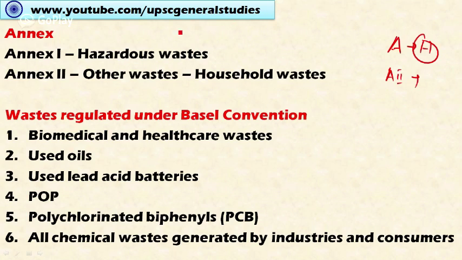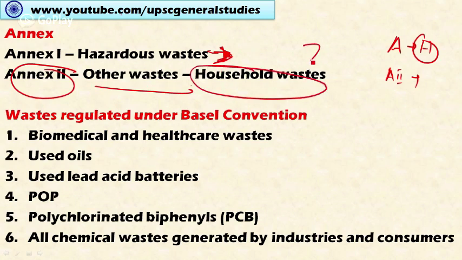Here the convention has two annexes, annex 1 and annex 2. Under annex 1, hazardous wastes are included. Various hazardous wastes are listed under annex 1, and importance is given accordingly to this waste while regulating. And annex 2 includes a second class of waste called other waste. This includes household waste. So there are two annexes, one related to hazardous waste and the other related to household waste.